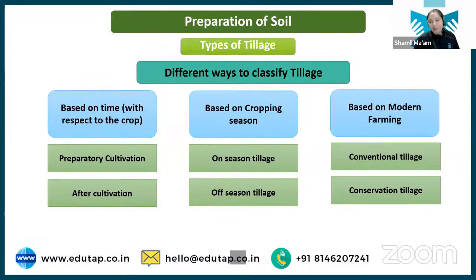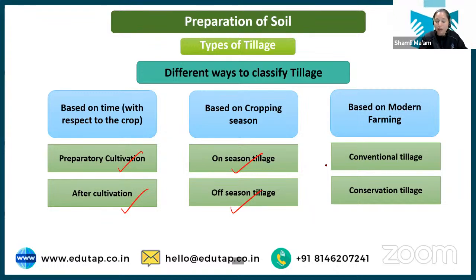And then we have different types of tillage. Again, based on the time in which we are doing the tillage operation, we have a classification. Based on the cropping season in which we are doing the tillage, we have another classification. And based on the modern farming system that we are adopting. Okay, based on time we have preparatory cultivation and after cultivation. Based on cropping season we have on season tillage and off season tillage.